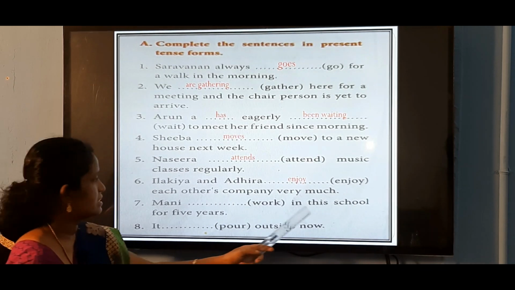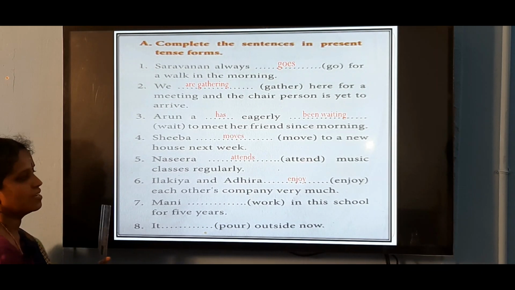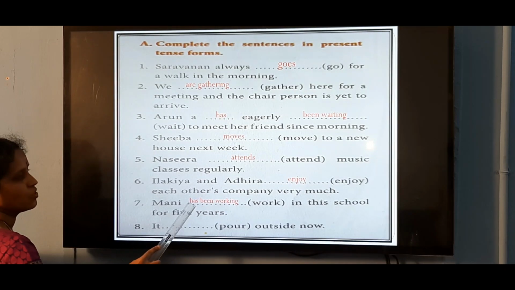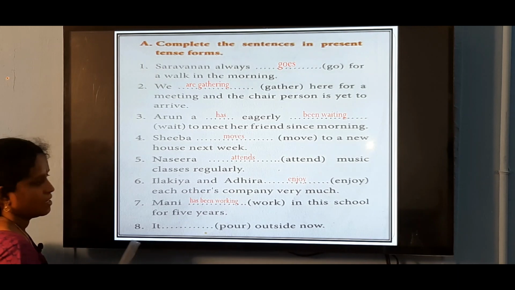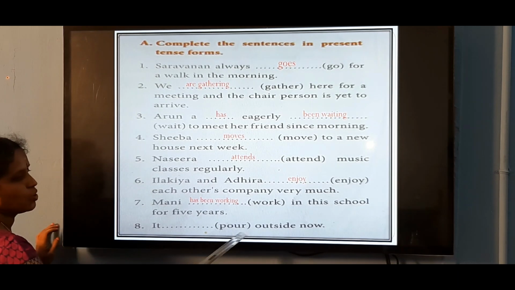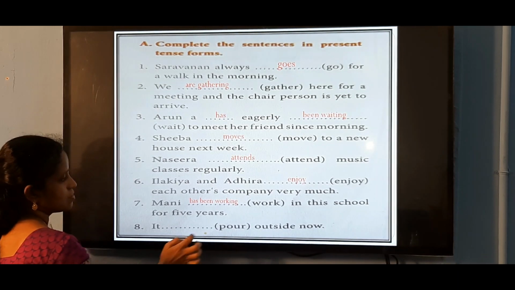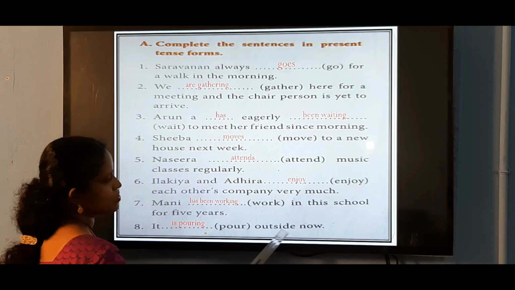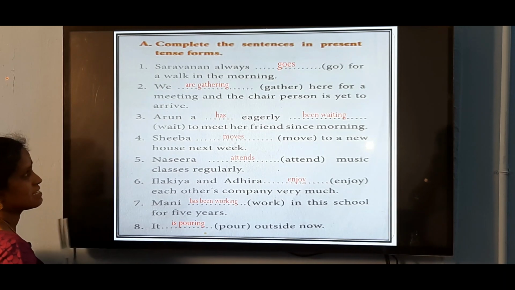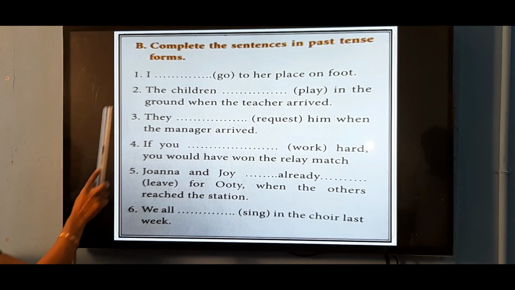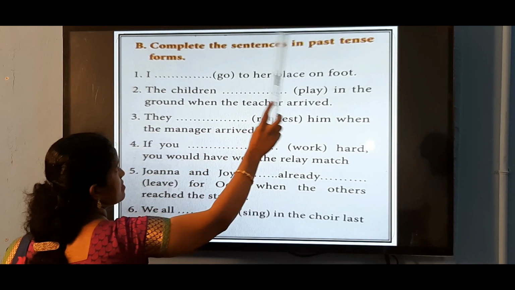Mani work in this school for 5 years. Mani, for 5 years, a period of action, so has been working. It pour outside, it is raining outside. So, what tense do we use? Is pouring. It is pouring outside. Present continuous tense.